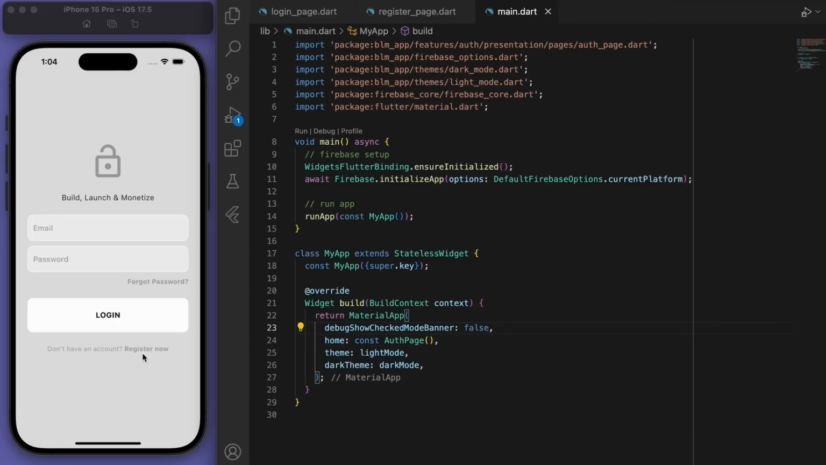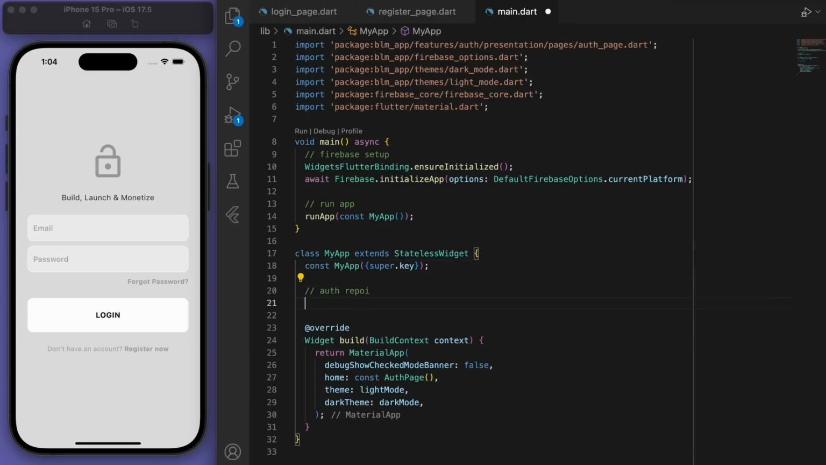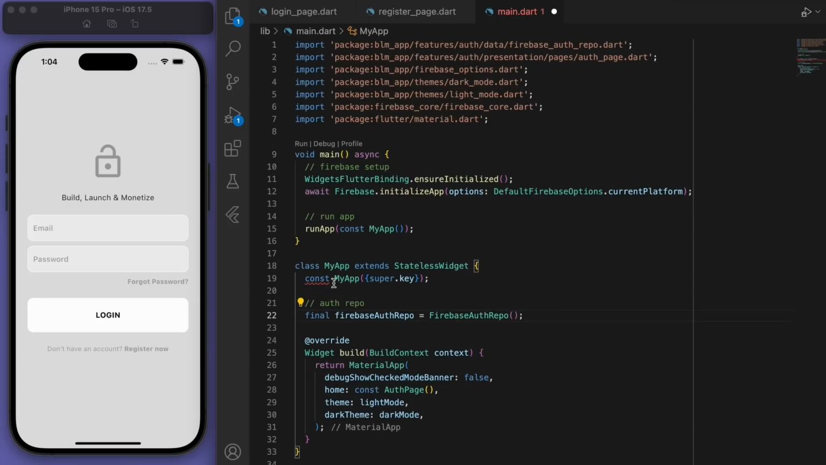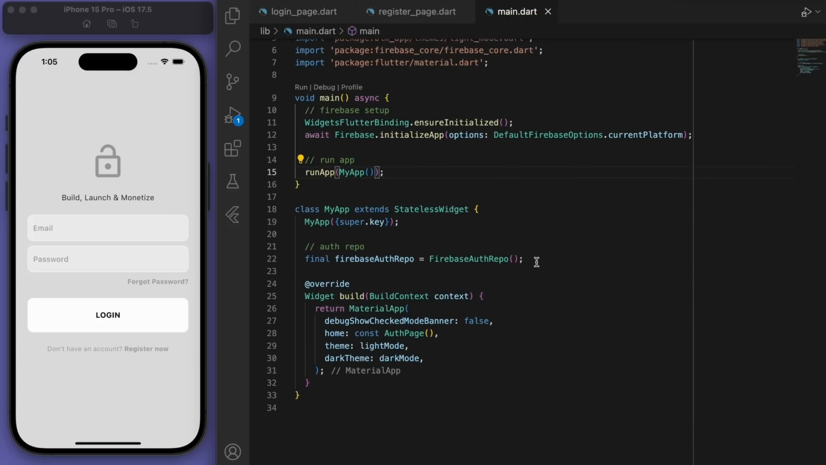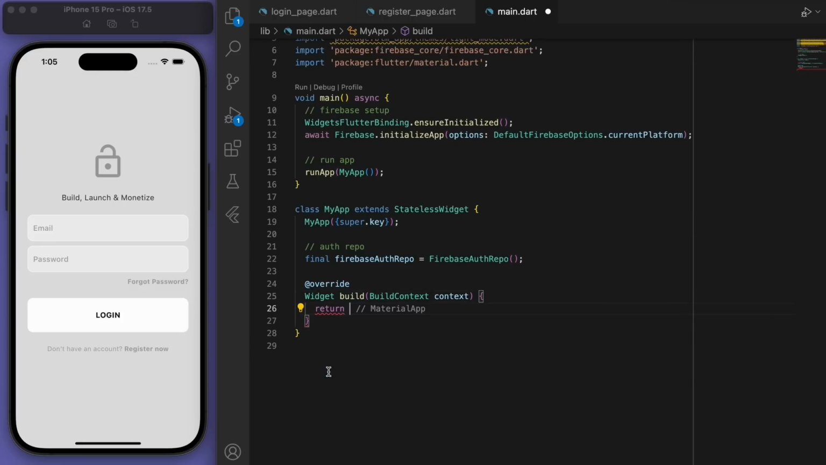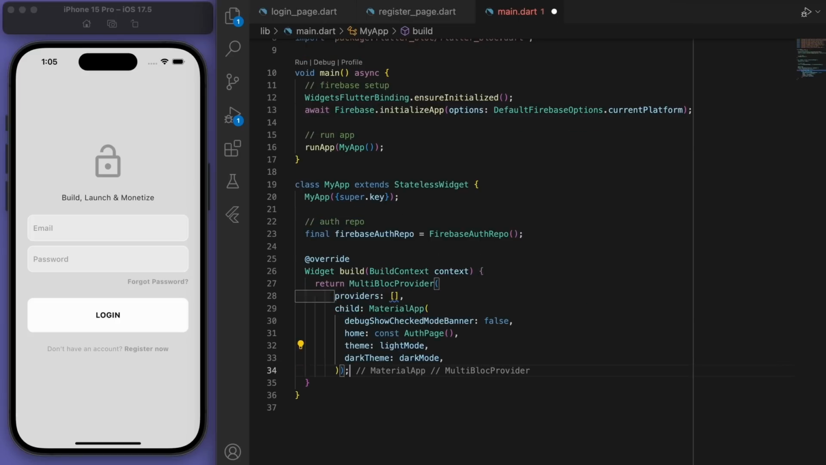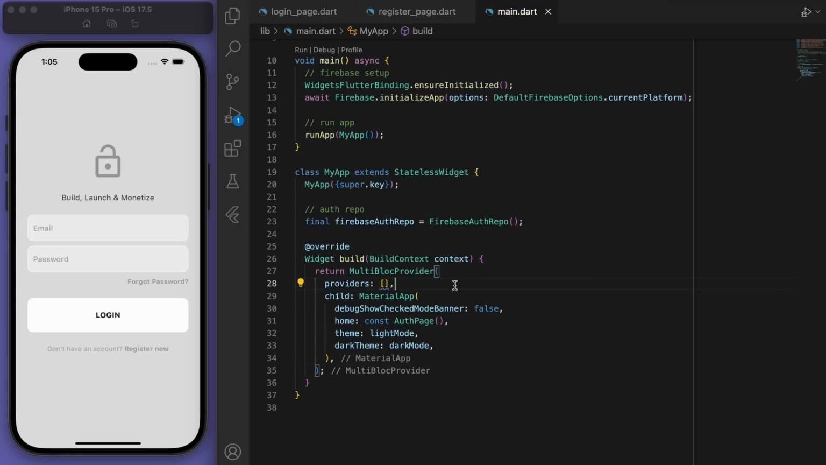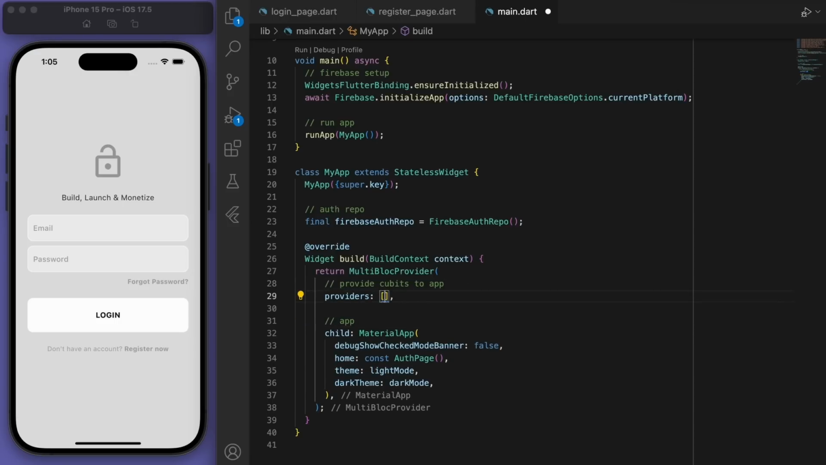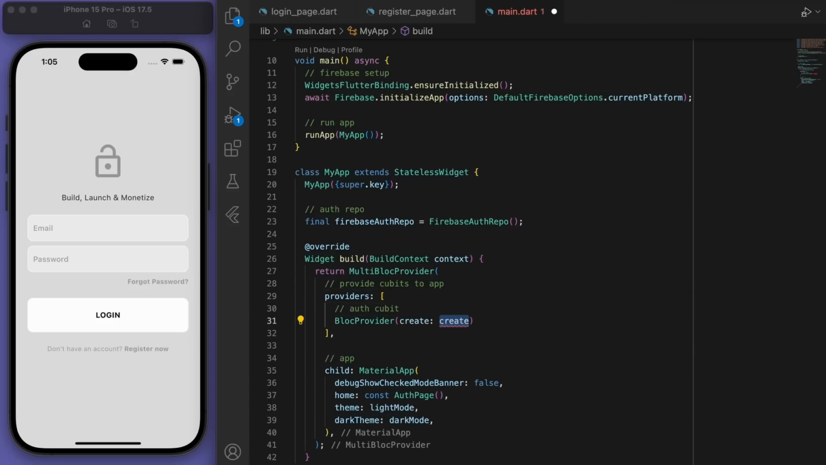So now that we've set up the presentation layer, let's actually put all this together and make our authentication actually work. So in my app, I want you to create the auth repo. We created our Firebase auth repo at the beginning. And in our material app, I want you to grab that and we're going to wrap it in a multi-BLoC provider. So again, this is the BLoC state management that we're using. What this does is we are providing the cubits to the app. The first cubit that we've created is the auth cubit.